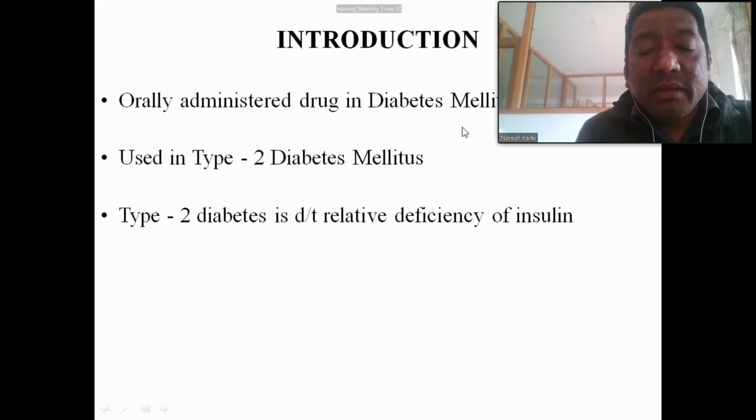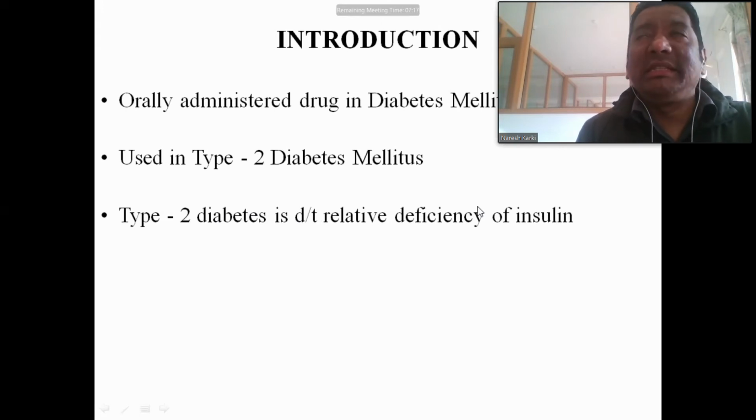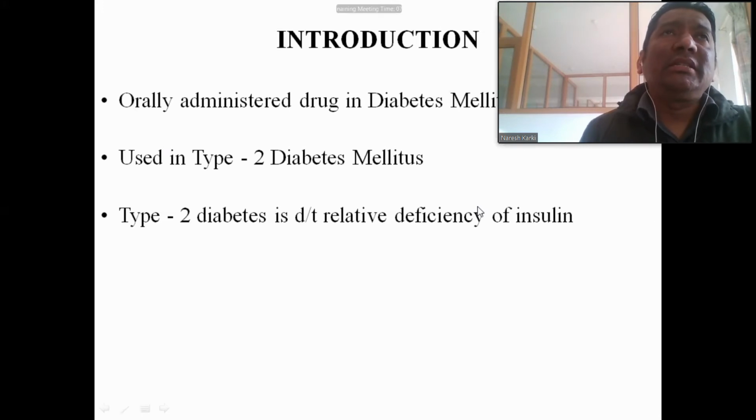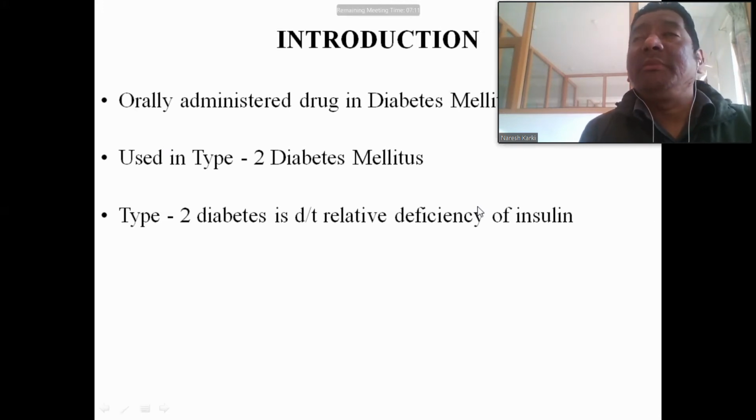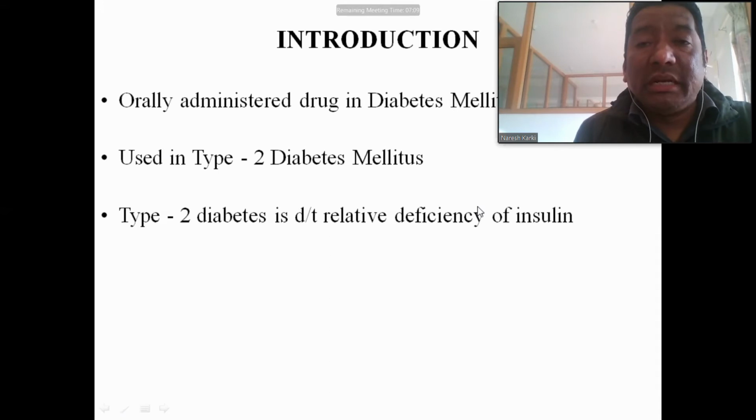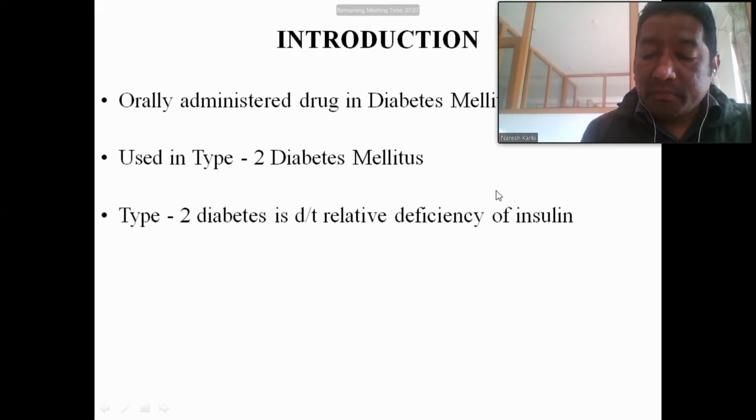We have already discussed that. Type 2 diabetes mellitus is due to the relative deficiency of insulin. That is, insulin resistance is the pathophysiology, because insulin is secreted from the pancreatic beta cells, but the peripheral tissues are not responsive to it. That is the pathophysiology of type 2 diabetes mellitus.